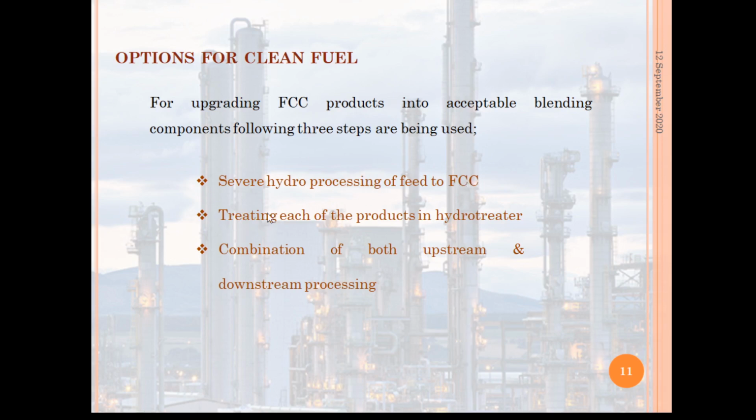Second one is to treat each of the products in a hydrotreater. Third one is a combination of both upstream and downstream processing. So to upgrade the FCC products into acceptable blending components, these three steps are used: hydroprocessing of feed to FCC, treating each of the products in the hydrotreater, and then the combination of both upstream and downstream processing.